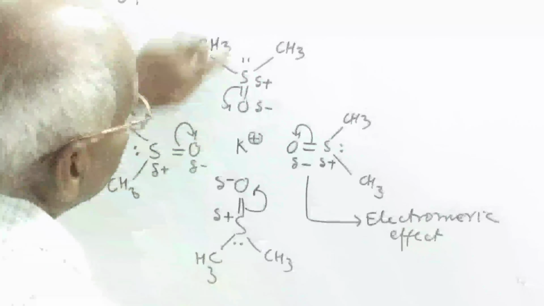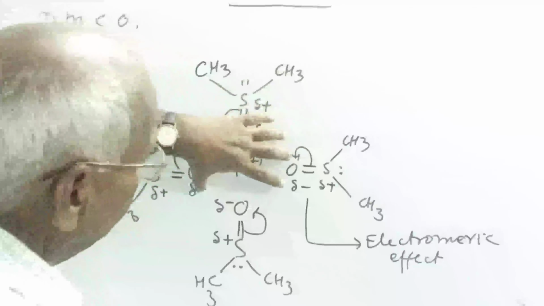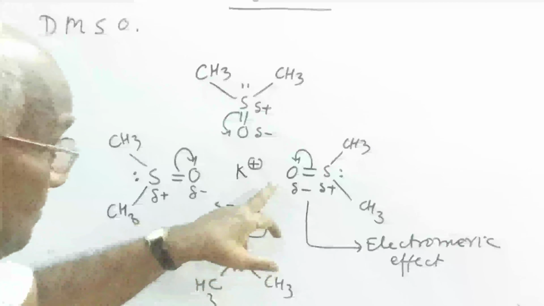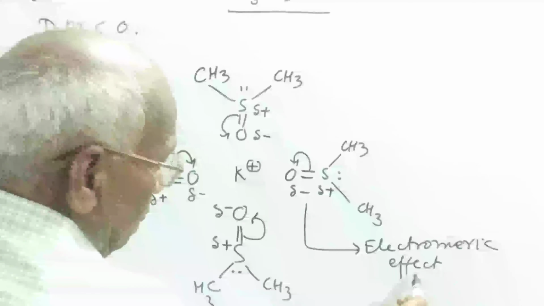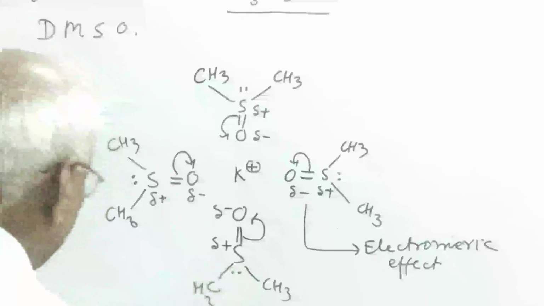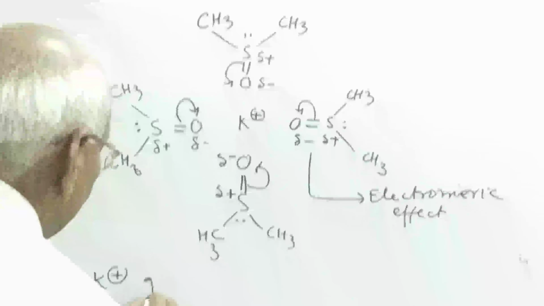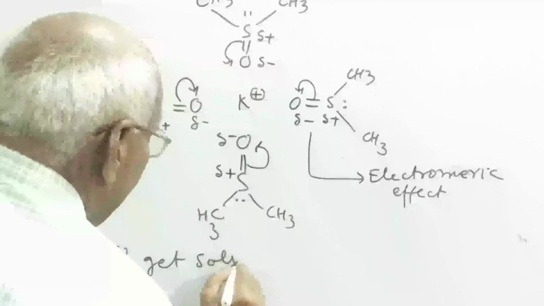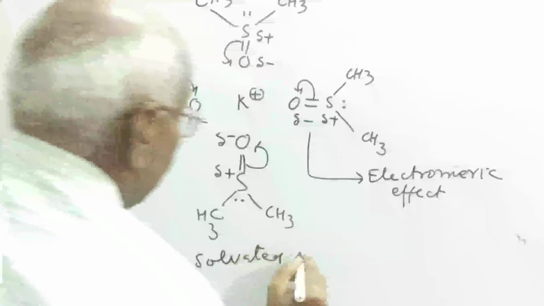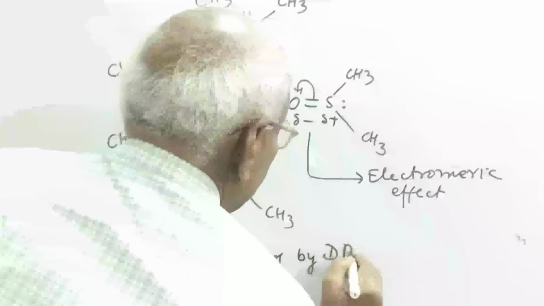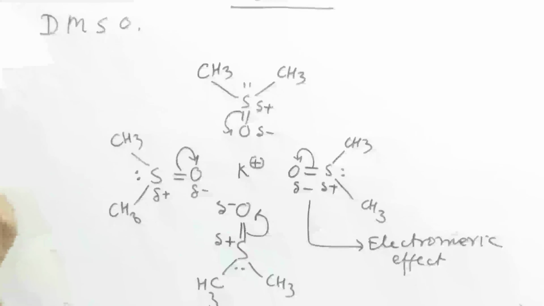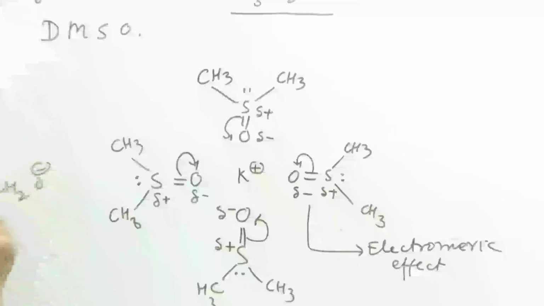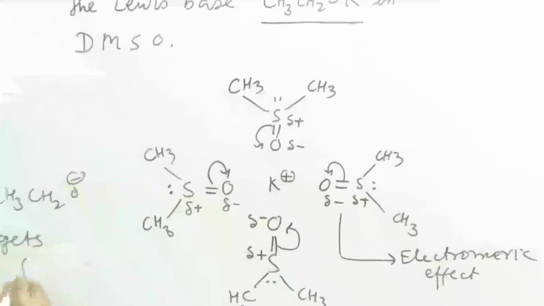So it is a cation binder, and it is possible only when this solvent has the character of the electromagnetic effect. So the K plus ion, the potassium ion, gets solvated by dimethyl sulfoxide, and this part, the ethoxide ion, gets free.